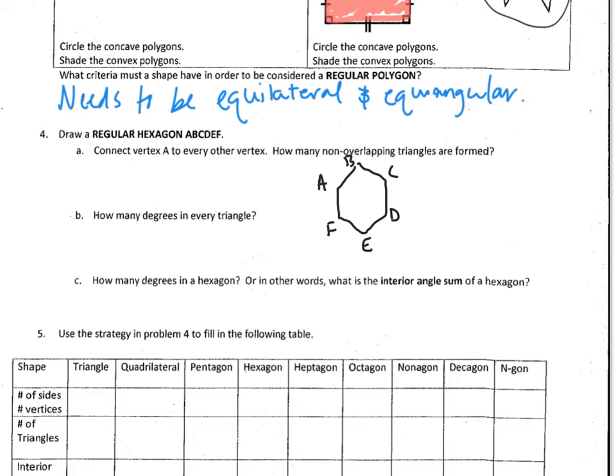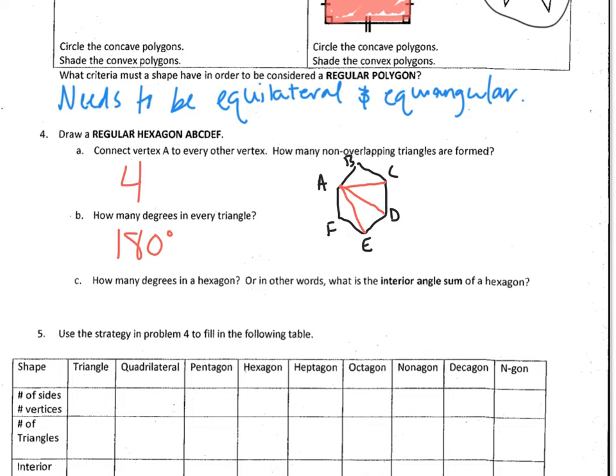And it says connect vertex A to every other vertex. How many non-overlapping triangles are formed? So if I make a line from A to every vertex it can, it's already got one to B, so I make one to C, to D, it's already to E, and it's already connected to F. I should notice that it creates 4 non-overlapping triangles. And in every triangle we know there's 180 degrees.